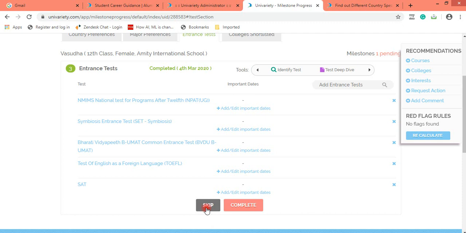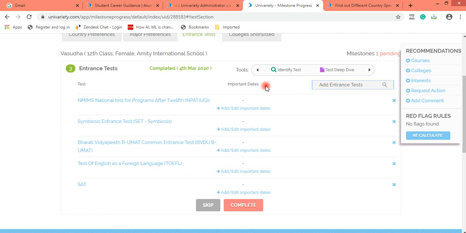So counselors, what I suggest you is that once you get your login ID and password for the Univariety portal, just please explore the various test options which are present on the portal, so that you know the keywords, you know some of the major standardized tests like engineering and medical.